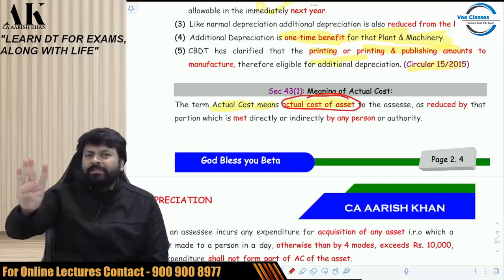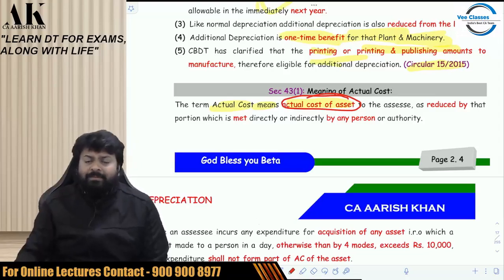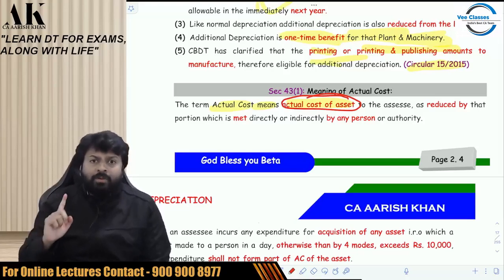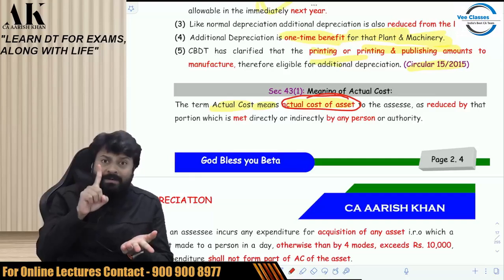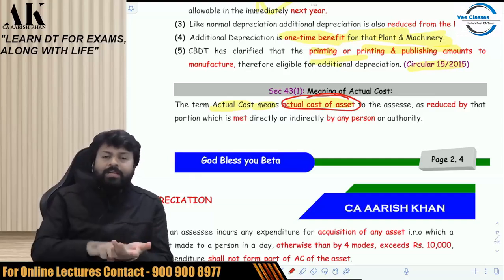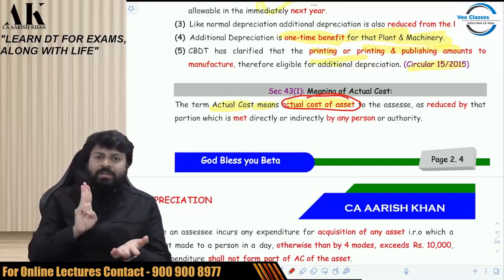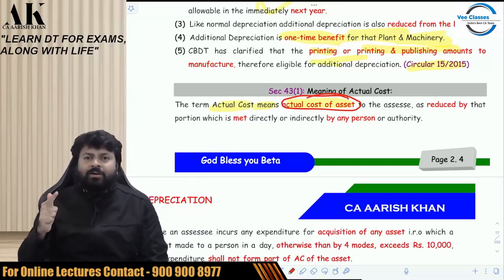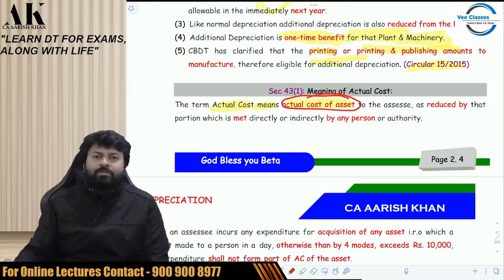I'll be speaking about these four modes later on. Don't worry, I'll be speaking about that in detail. But right now I'm also saying, if you are purchasing any asset and making a payment to a person in a day of more than 10,000 rupees, you have to make the payment by account payee cheque, account payee draft, ECS or such other electronic mode as may be prescribed. You have to make the payment by these four modes.